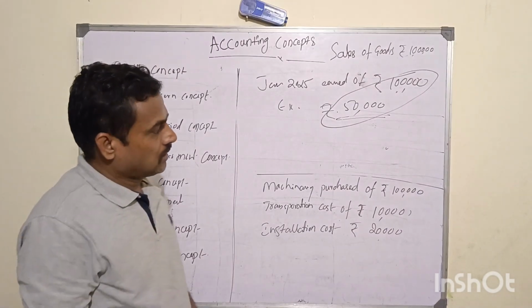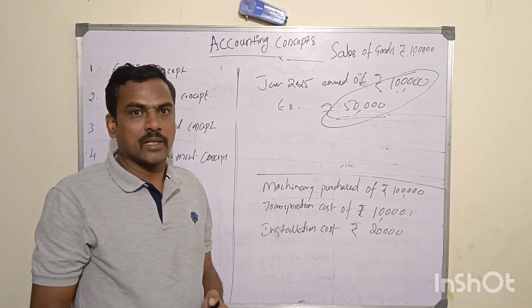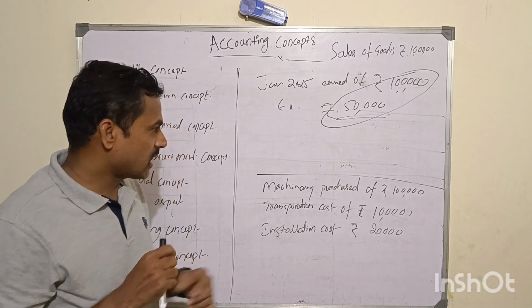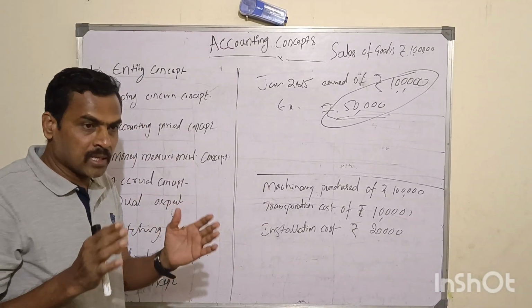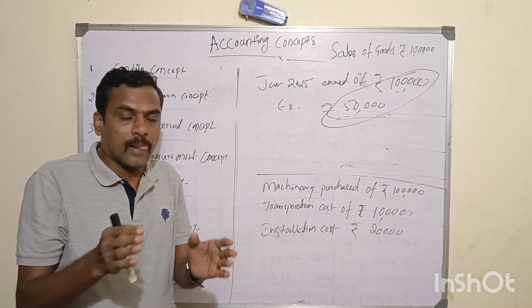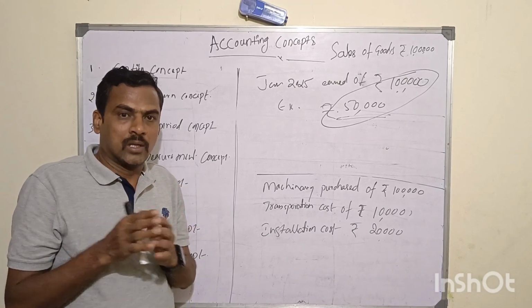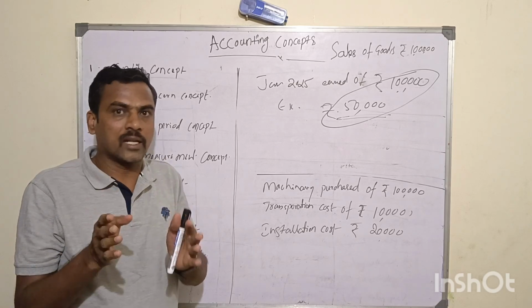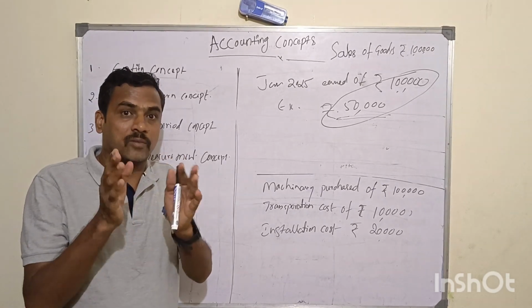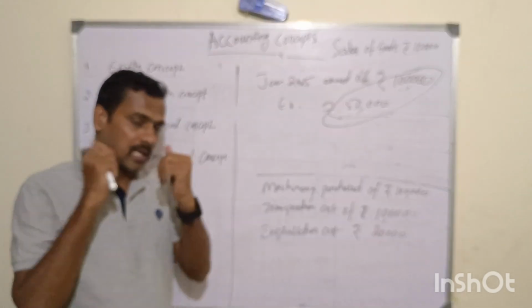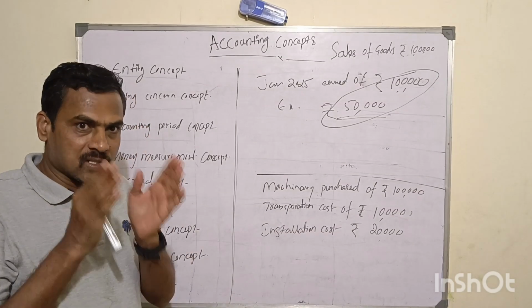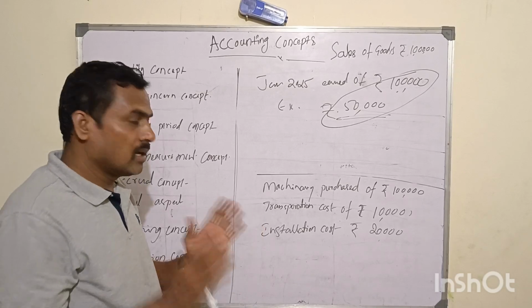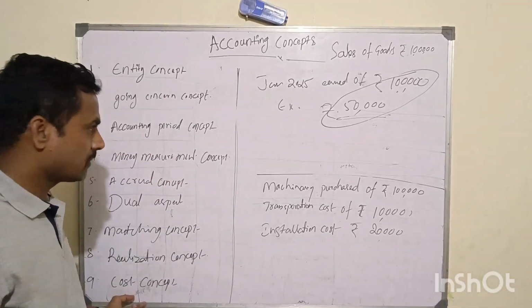Then the cost concept, again a very important concept among all the concepts. What does the cost concept mean? The business should write down all asset values at their cost. It should not be based on the market value. It should be based on the cost which is written down in the books of account. Let's talk about one example which will give you a clear understanding of the concept of cost.